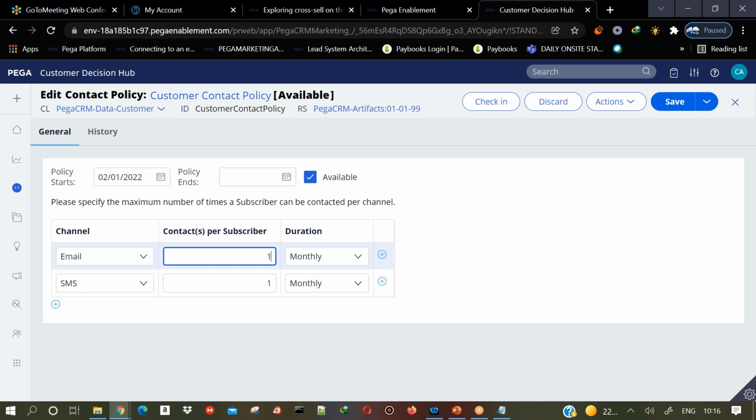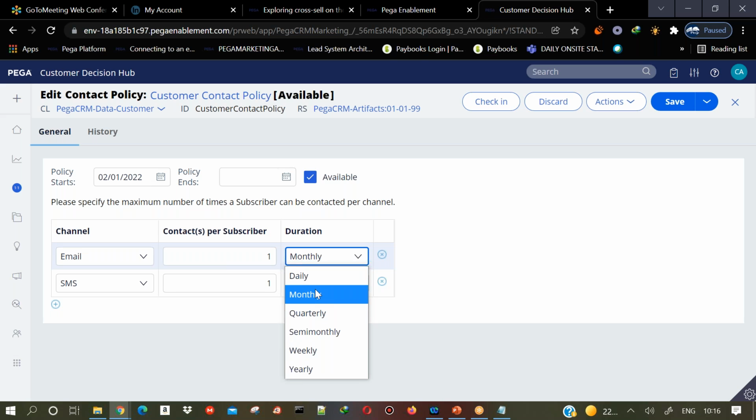So every time the system is sending the offers, it will first check the contact policy, and you are saying here email 1 contact per subscriber. That means you are contacting 1 time during 1 month. Let us say you are sending 1 email today, and again the campaign will send email again after 1 month only to that same customer.